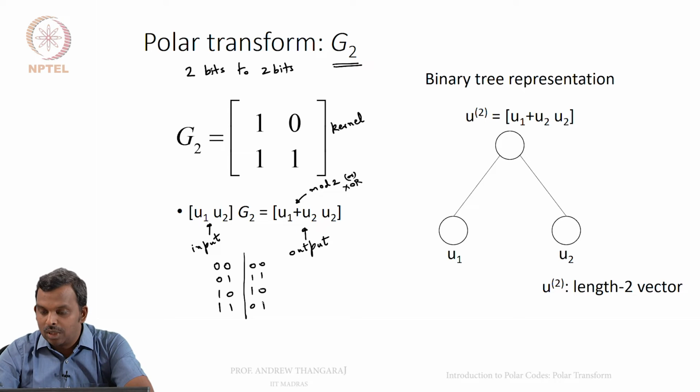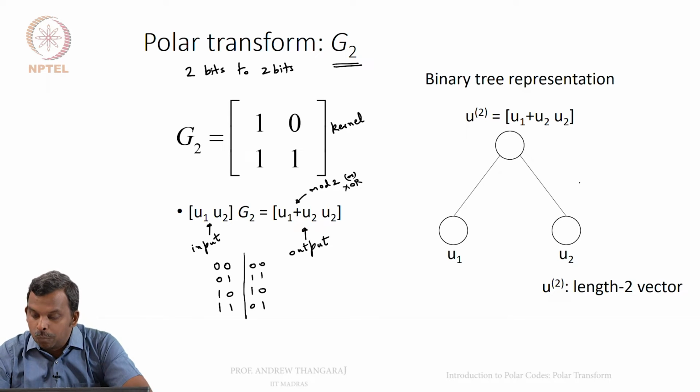So, there is a binary tree representation for this transform. At this point, it really sounds quite redundant and complicated to draw graphs for this 2 by 2 transform, but it turns out as we compose more and more of these together and get larger transforms, this binary tree picture is very important. It plays an important role in encoding, in decoding, throughout polar codes. This binary tree representation plays an important role, much like the Tanner graph played a role in the LDPC decoders. This will play an important role for polar codes.